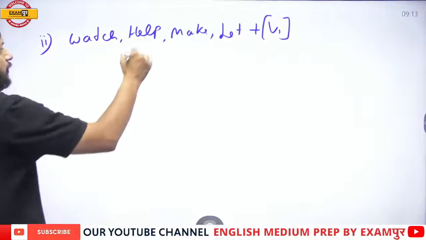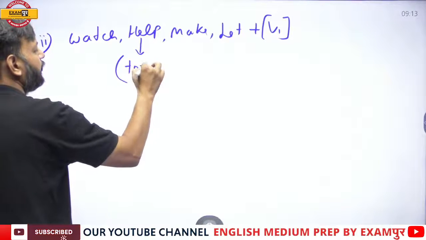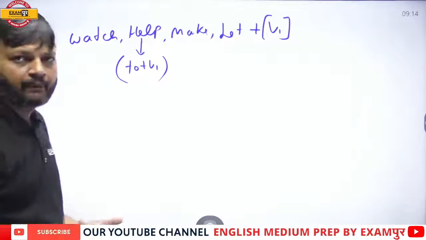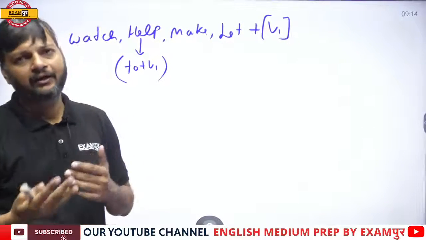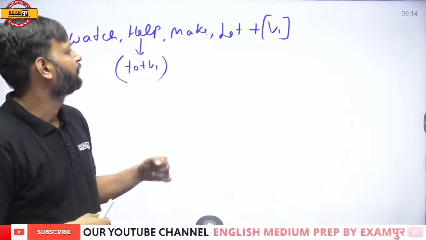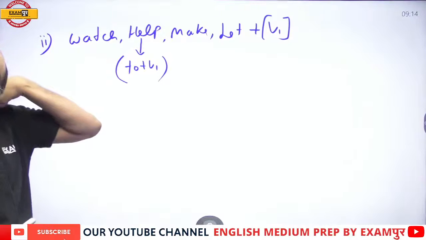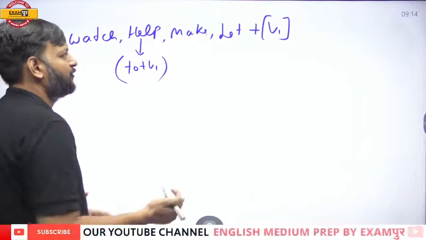But help can also be followed by full infinitive. Help is followed by both, full infinitive as well as bare infinitive. So these are the verbs which are always followed by first form of verb, that is bare infinitive.